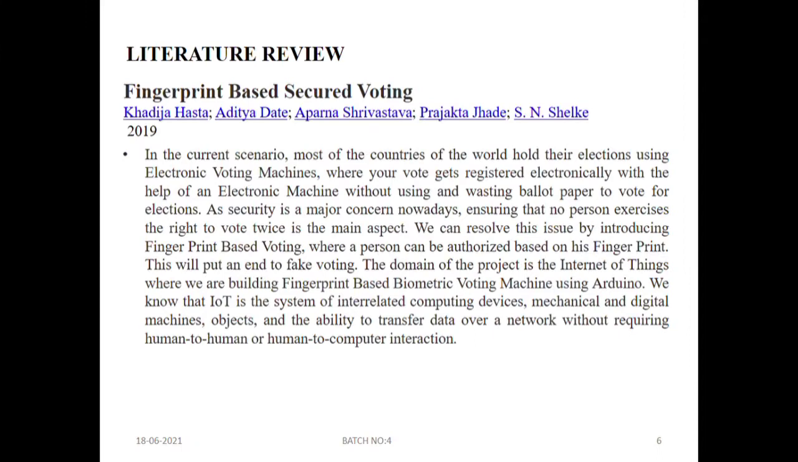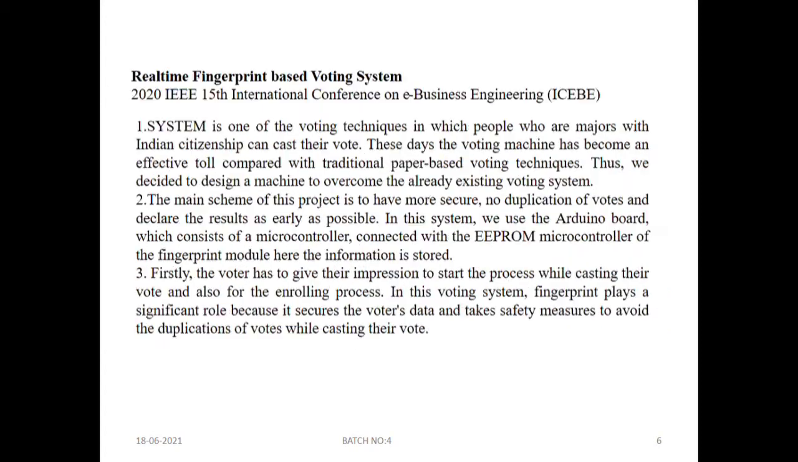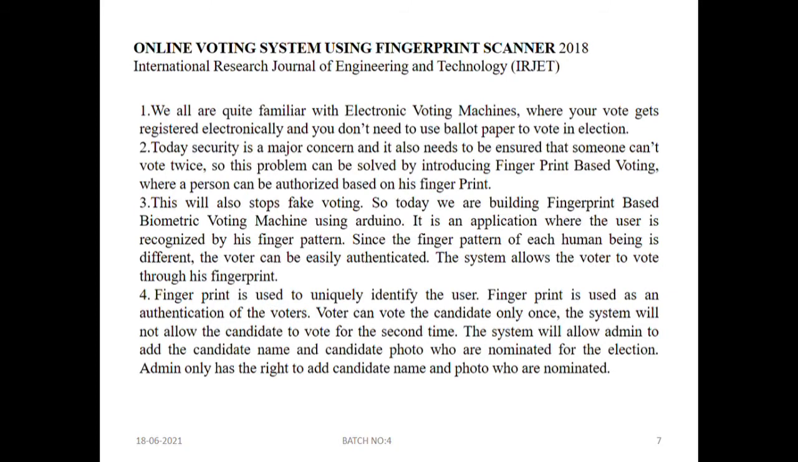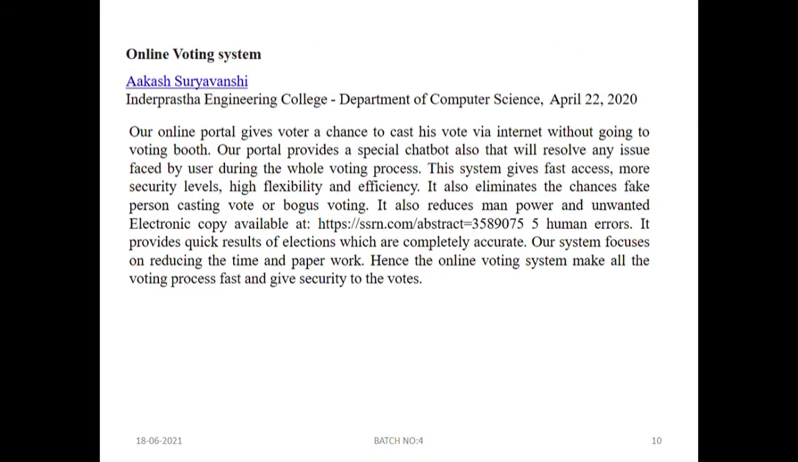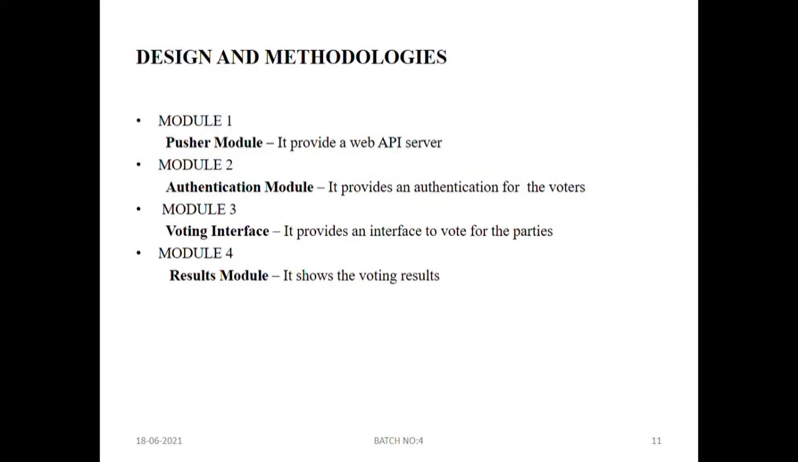Literature review. After referring to some articles and journals regarding our project, we have given some important journals and articles here. Design and methodologies. In our project, we have 4 modules. They are the pusher module, authentication module, voting interface, and results module. Let's see deep into it.